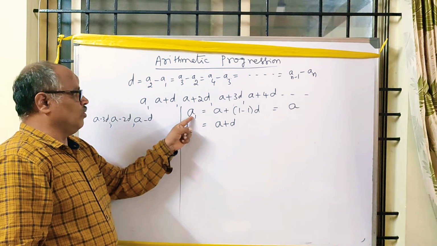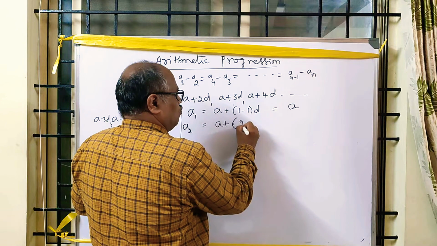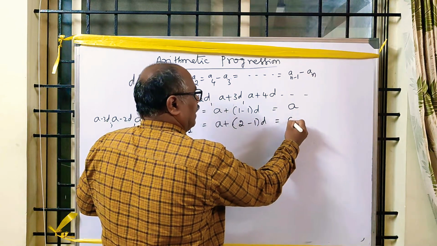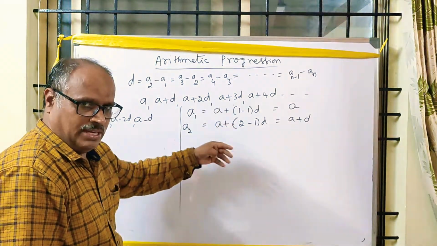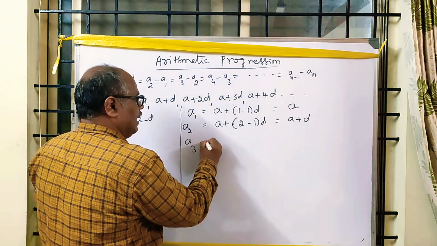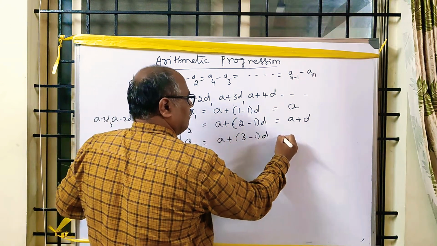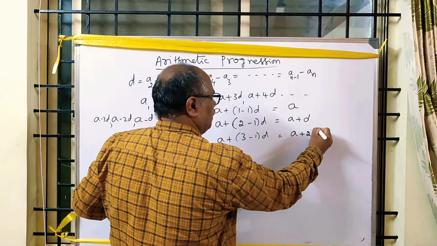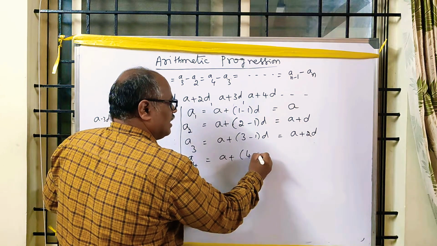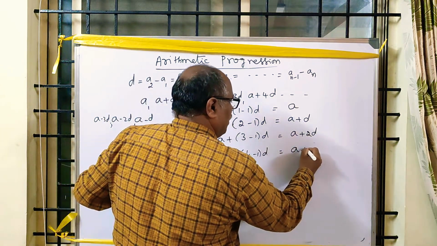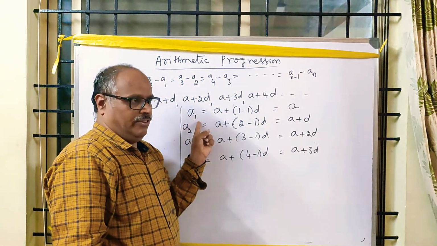The first term you know is a1. For a2, a plus 2 minus 1 into d, that is a plus d. Just see the sequence and arrangement. For a3, a plus 3 minus 1 into d. What do we get? a plus 2d. For a4, a plus 4 minus 1 into d. We get a plus 3d.